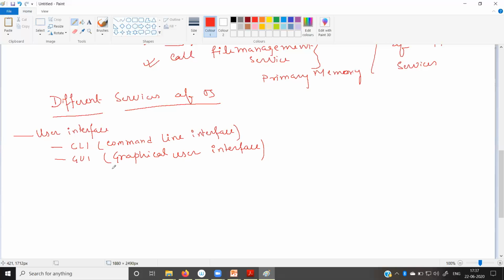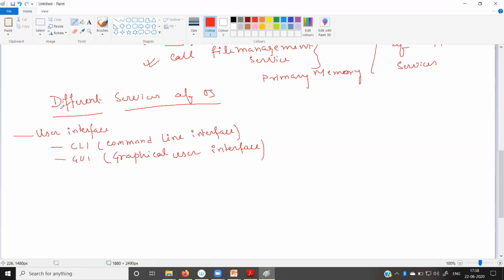So the operating system provides different types of interface through which we can communicate. As you can see, I am writing with the help of some GUI. The operating system basically helps us. Paint is the application, but this application uses the GUI service, and by using the GUI service it can display the entire thing which you can visualize and see on the screen. This entire thing can be displayed with the help of the GUI service.